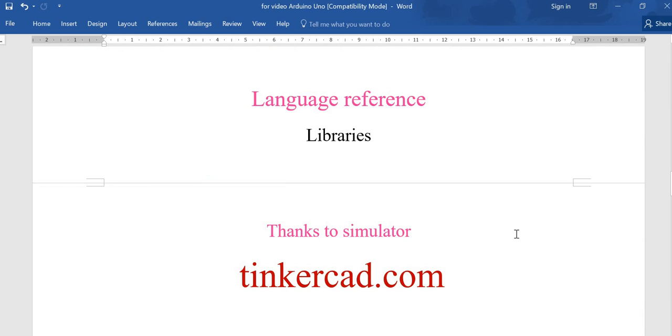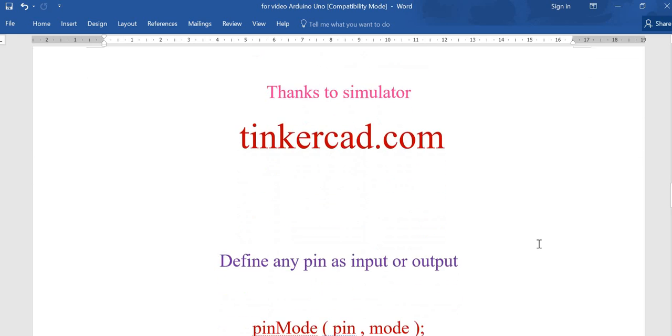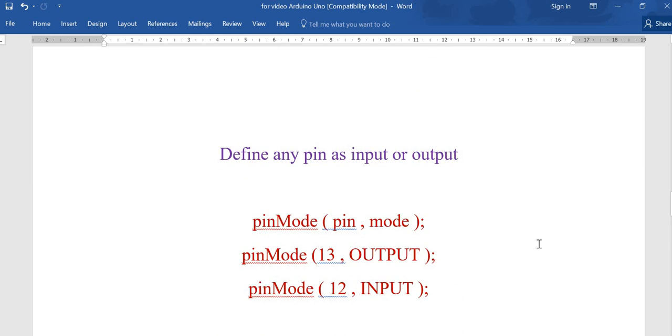Whatever we connect, we have to use the corresponding library. Now, we'll use a simulator to understand the working of Arduino, and tinkercad.com is a very good simulator in which you can connect hardware, put the software and check.